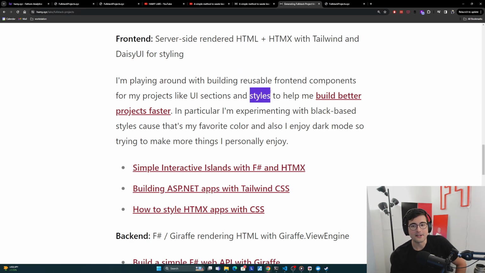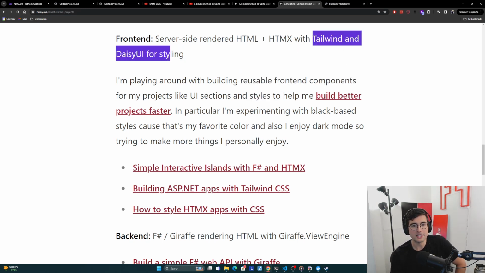The next thing is styles. I use Tailwind and Daisy UI, which is so much better in my opinion than a lot of the other frameworks out there. But I really like black styles, and kind of the way that Twitter dark mode is, like it's all black, YouTube all black. But there aren't many styles out there that quite do this right. And so I'm experimenting with this, because I think this is where I want my projects and probably my website styles to go in the future.